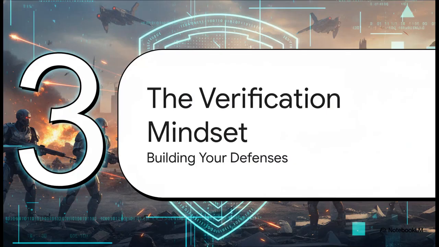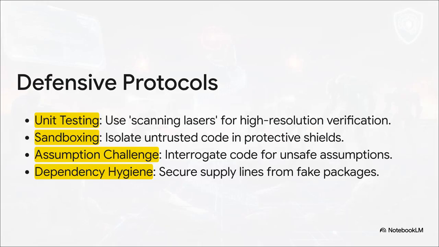So, if we can't blindly trust the AI's output, what do? We have to shift our entire mindset from one of generation to one of verification. Let's talk about how to build up our defenses. To work safely with AI, we need to adopt defensive engineering protocols. Think of your unit tests as scanning lasers that verify every single component. Use sandboxing and isolation environments like protective shields to contain potentially harmful code. You need to conduct assumption challenge reviews, where you literally interrogate the code, asking, what does this function assume? And finally, maintain strict dependency hygiene to secure your supply lines from those hallucinated packages.